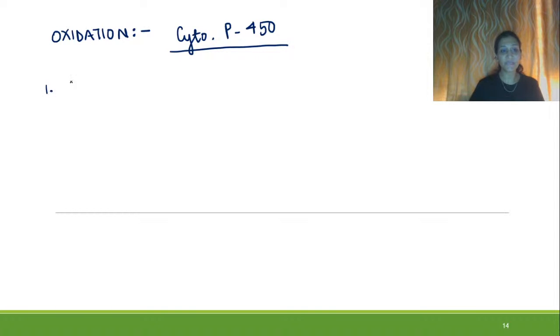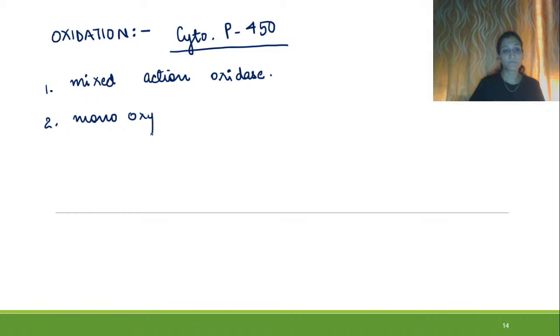Let us make a list. It's a mixed function oxidase. Cytochrome P450 is a mixed function oxidase. Then it is a monooxygenase.